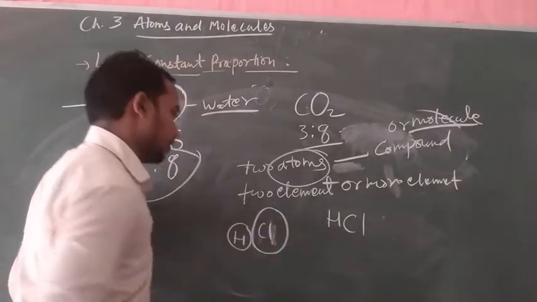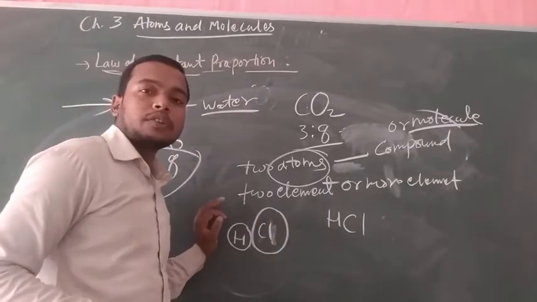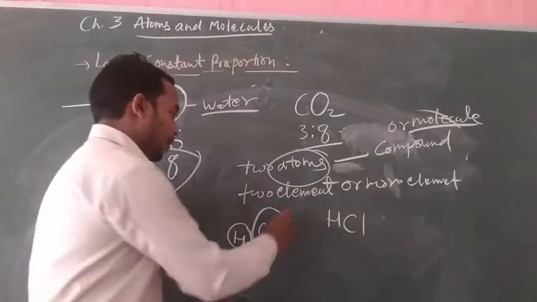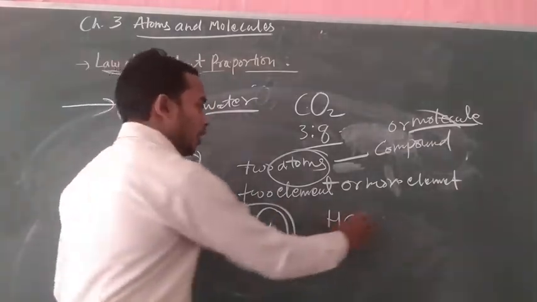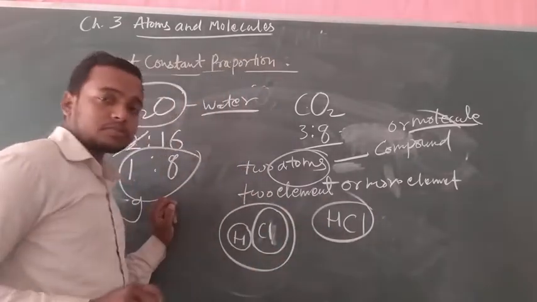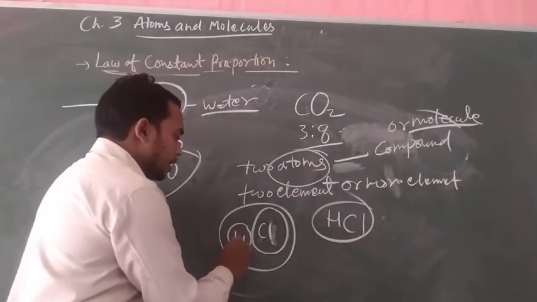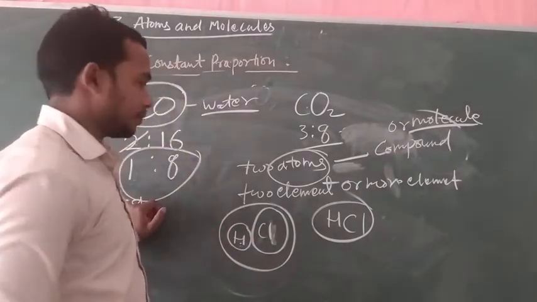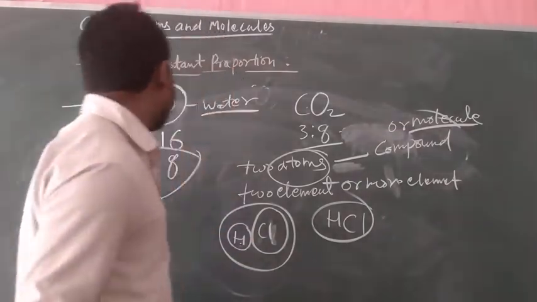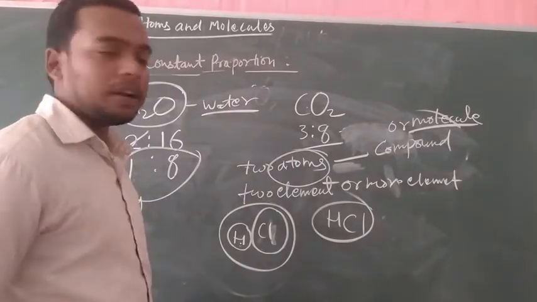This is our hydrochloric compound, one molecule of hydrochloric acid. So this is the size. The size of hydrogen is less than chlorine. So let's take this as an example.